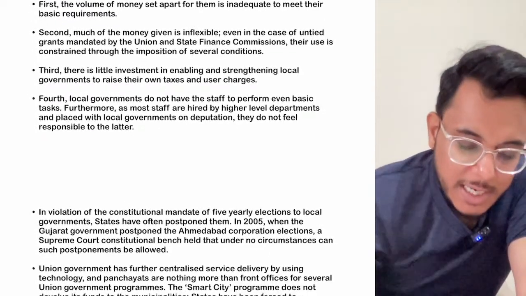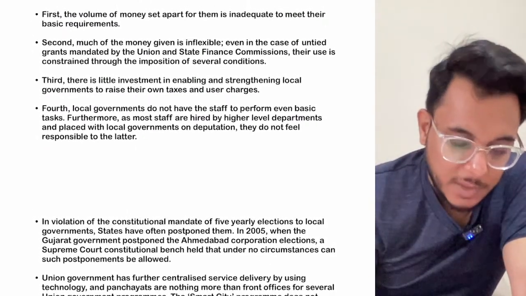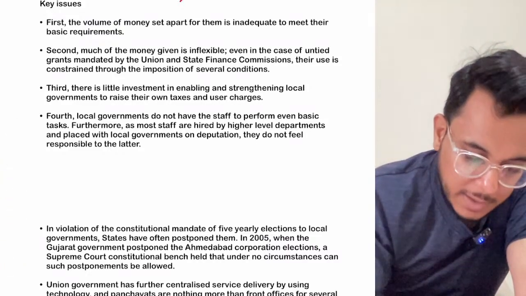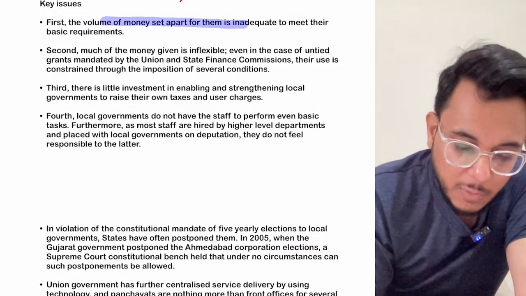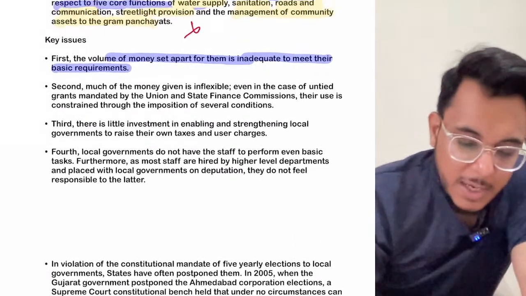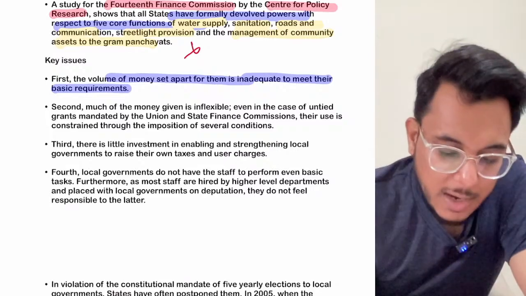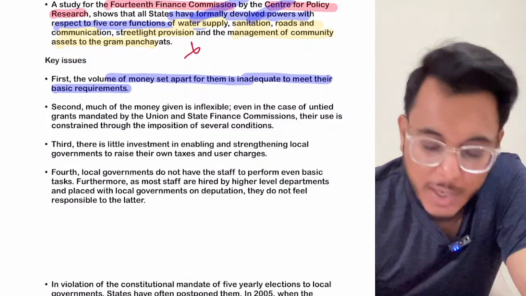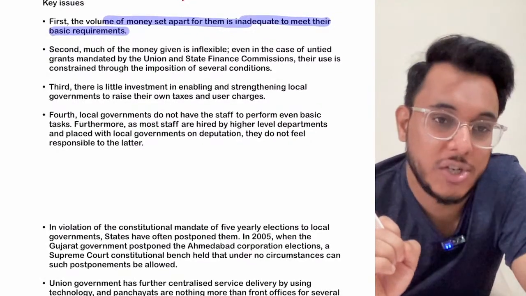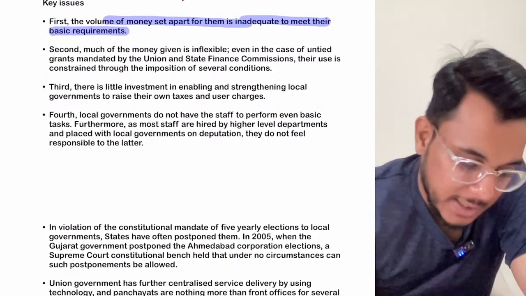There are certain other key issues that have come up in this direction. Now let's discuss what these key issues are. Number one, the volume of money set apart for them is inadequate to meet their basic requirements. You have given them 5 functions, for example water supply, sanitation, roads and communication, street light, but the money that has been given is not sufficient. They cannot take on all these functions with that money.